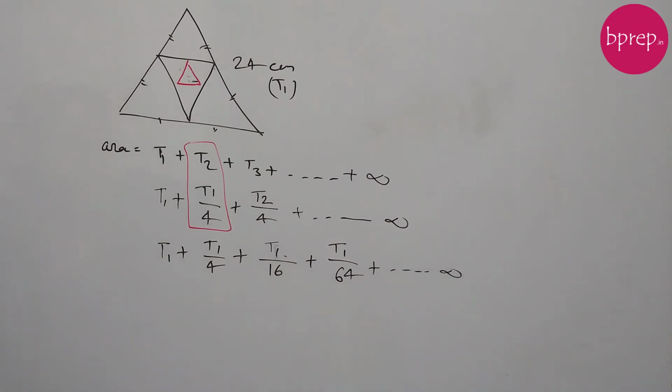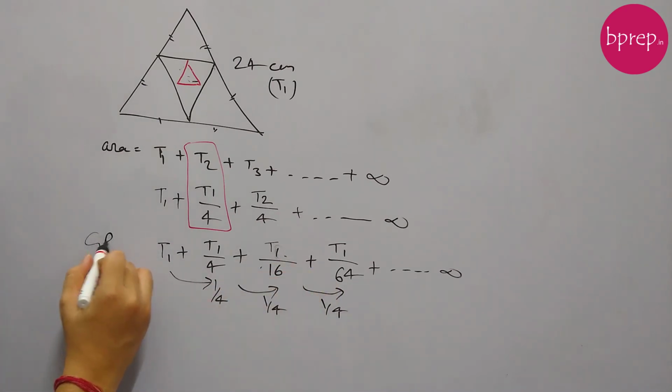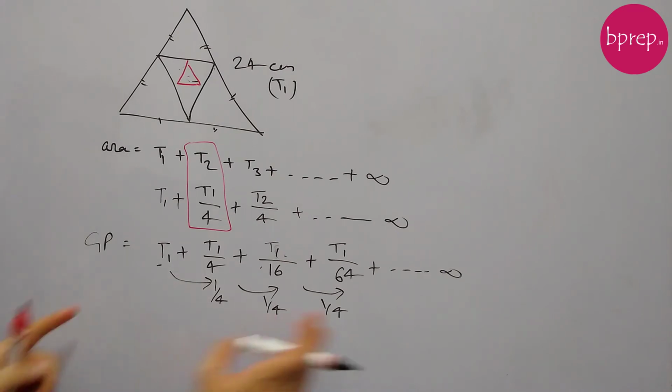Now if you see T1, this term is 1 by 4th of the previous term. Third term is again 1 by 4th of the second term, right? And this fourth term is again 1 by 4th of the third term. So this is clearly a GP. This series is in GP with ratio of 1 by 4, and first term being T1. So we need to find out the sum, and we know the formula of sum for a GP series.